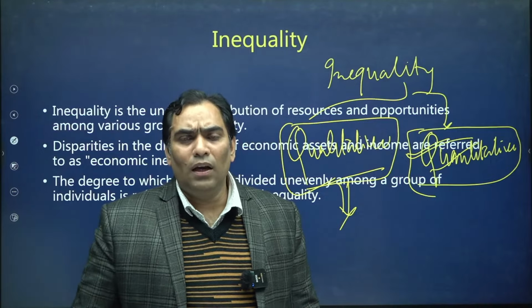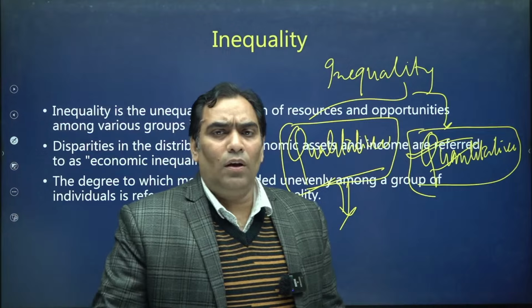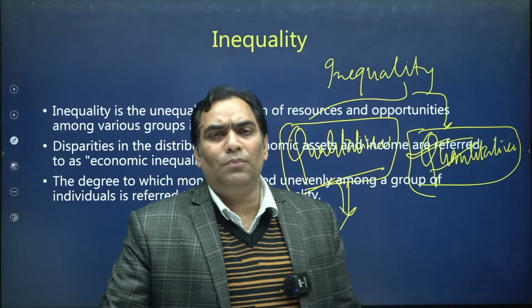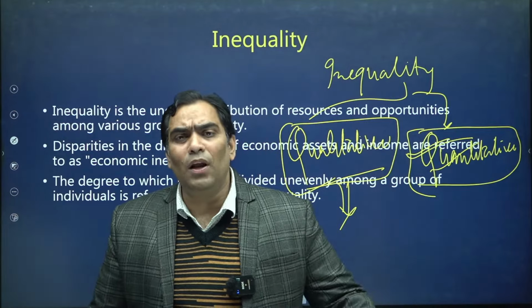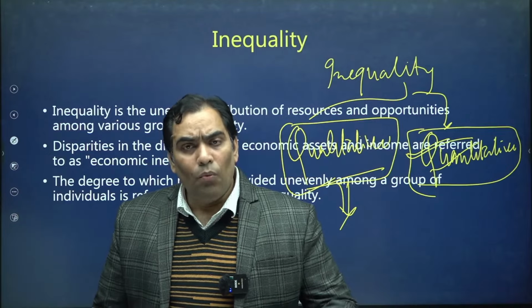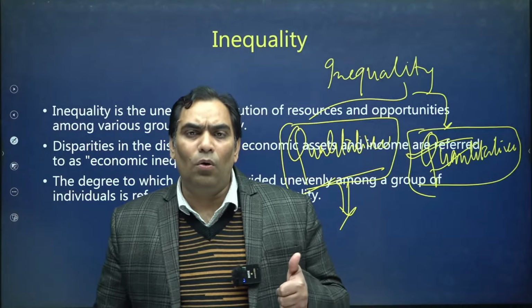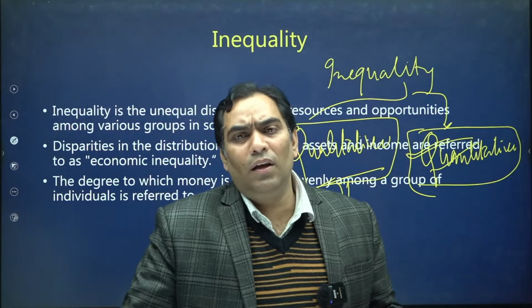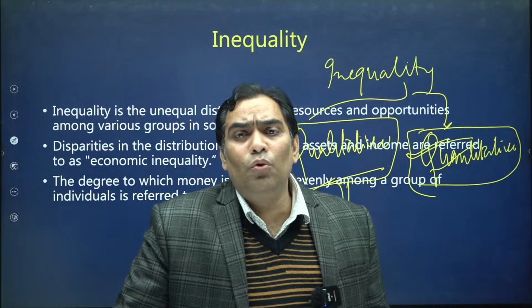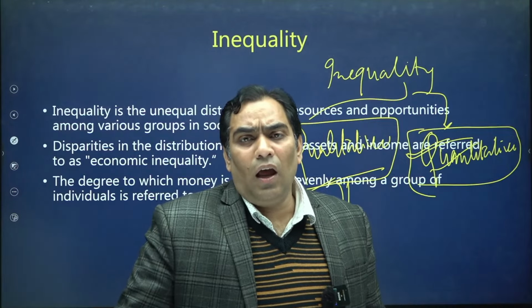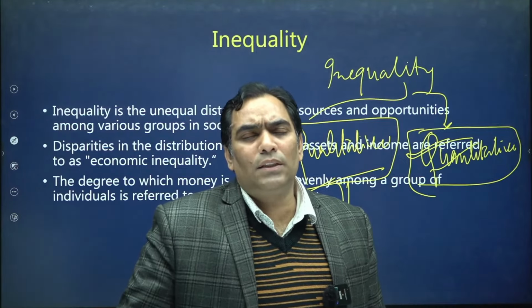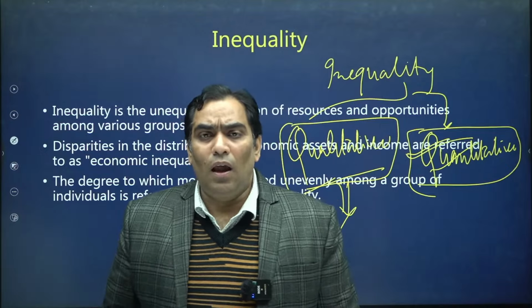Since it is a session related to economy, we are only going to focus on economic inequality, or the quantitative aspects of inequality. So what is the meaning of economic inequality? It is the uneven distribution of assets in the society, among the people.